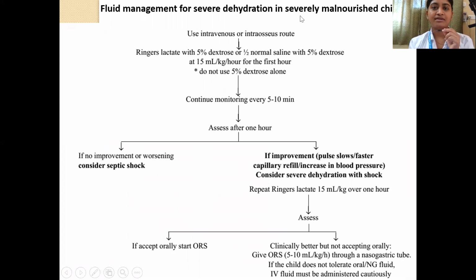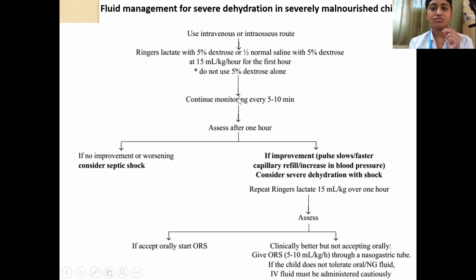So, how do we manage severe dehydration in a child with severe acute malnutrition? In that case, you have to use the intravenous or intraosseous route. You have to give Ringer's lactate with 5% dextrose or half normal saline with 5% dextrose. The rate should be 15 ml per kg per hour for the first hour. You should not use 5% dextrose alone, needless to say.